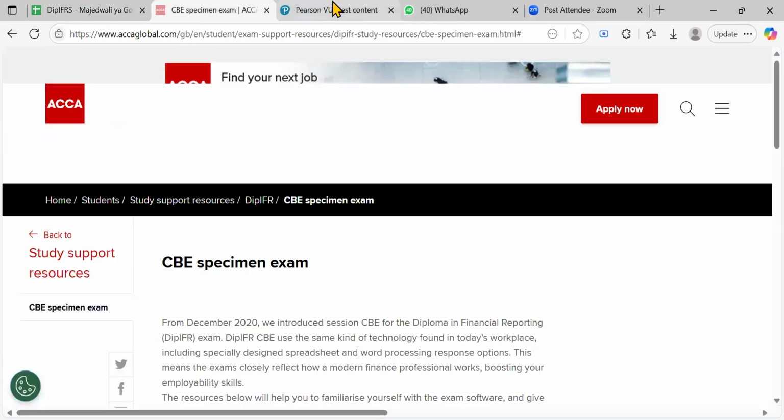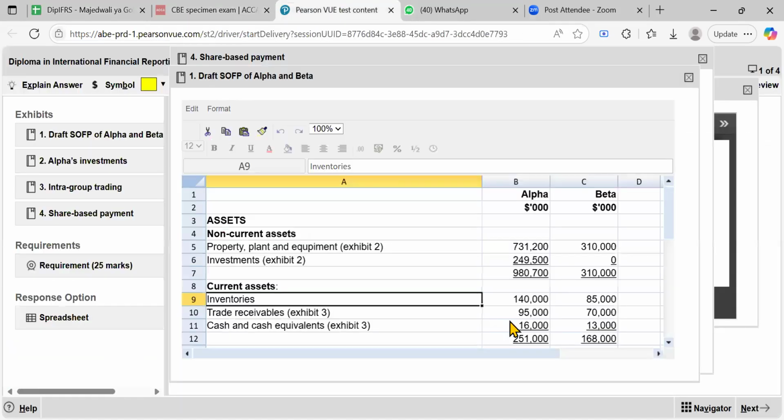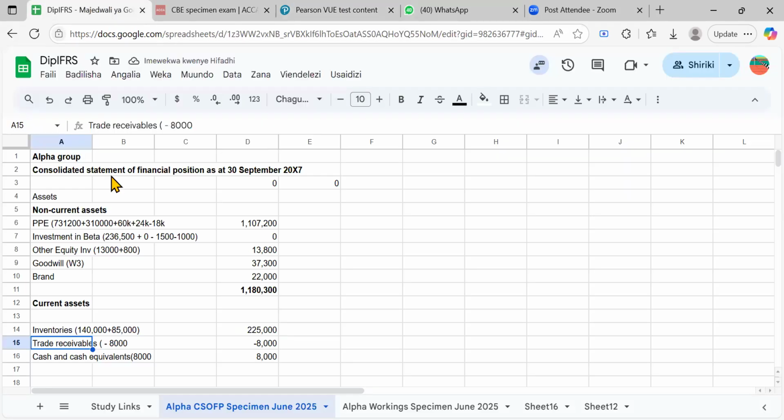And then we go to the trade what? Receivables. A 95 and 70, right? Yes. So I'll just come here and say 95 plus 70. 95 and 70. So we just have 95 plus 70. You just have that 157.